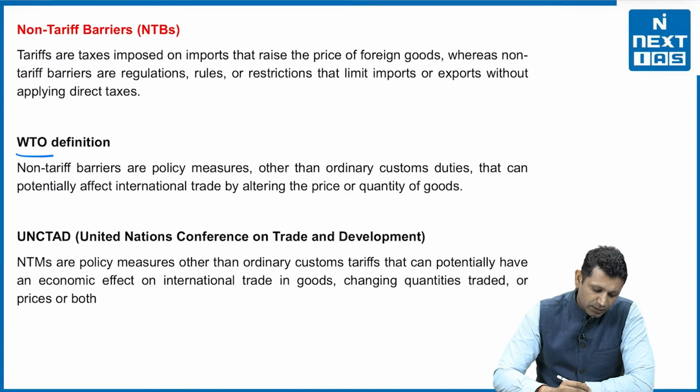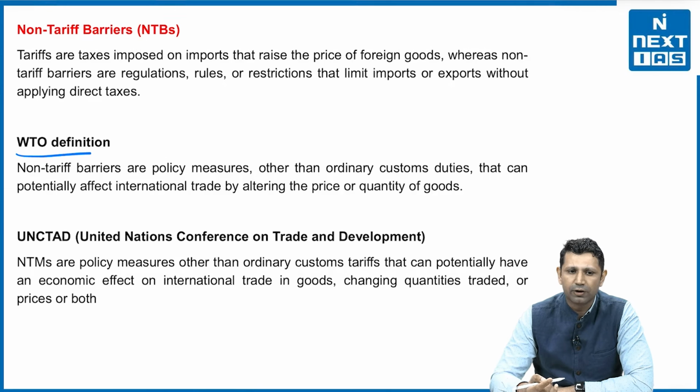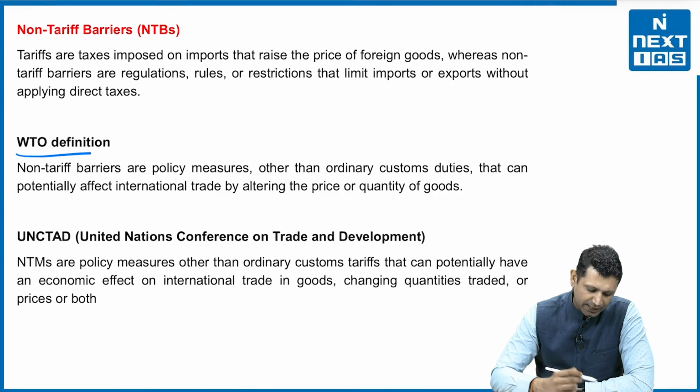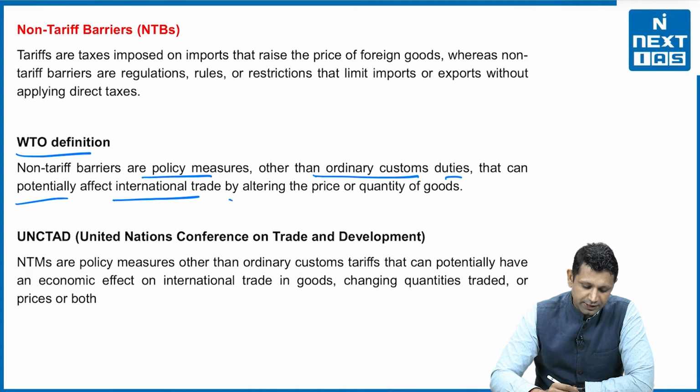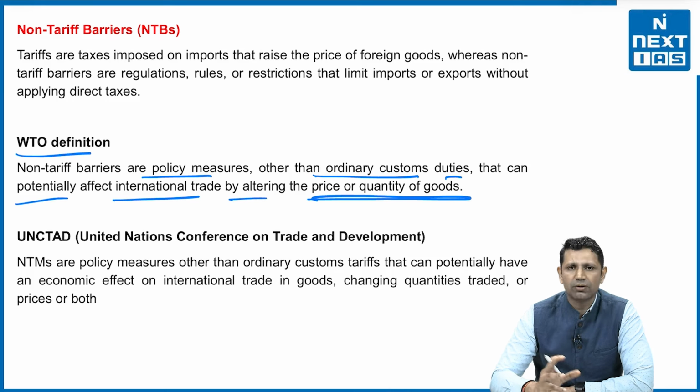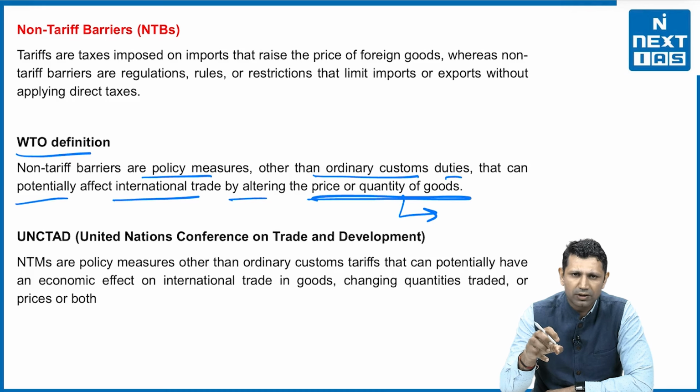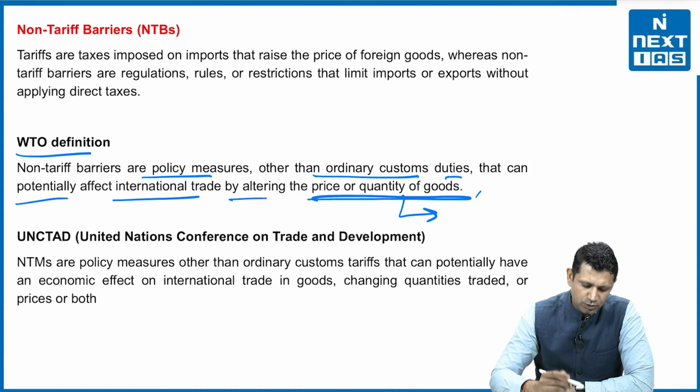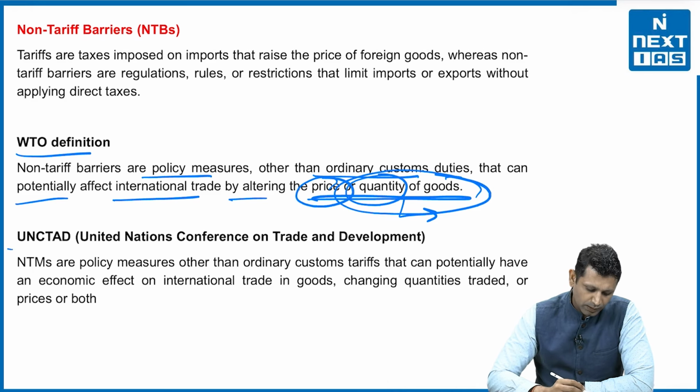If we see, WTO कैसे define करता है non-tariff barrier को? The WTO defines the non-tariff barrier as the policy measures other than the ordinary customs duties that can potentially affect international trade by altering the price or the quantity of the good. Quantity of the good कैसे होगा? जैसे quota system लगा दिया कि only this amount of product, this amount of agriculture can be imported in our country. That is known as a quota system. So either it can affect the price or it can affect the quantity of the goods.